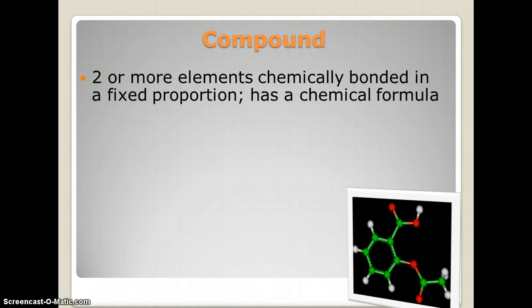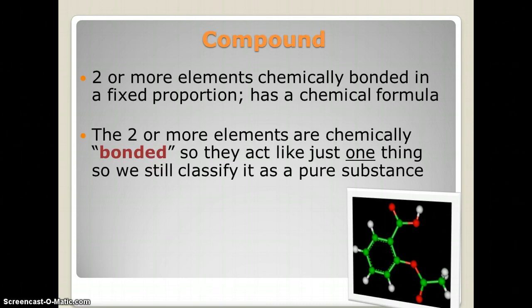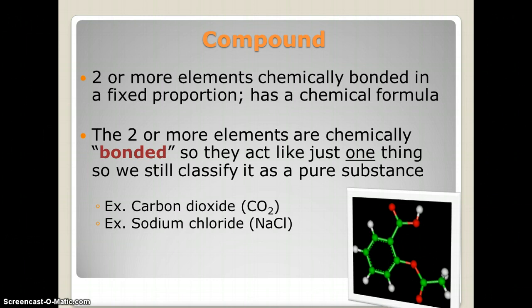Now, a compound is two or more elements that are chemically bonded in a fixed proportion and has a chemical formula. The two or more elements are chemically bonded, so they act just like one thing, so we still classify it as a pure substance. For example, carbon dioxide. Carbon and oxygen, actually two oxygen, in fixed proportions. Carbon dioxide is not CO, it's not CO3, it's not CO4, it's not C2O, it's CO2. That's carbon dioxide. And it will always act as one substance. Sodium chloride. That's just regular table salt.